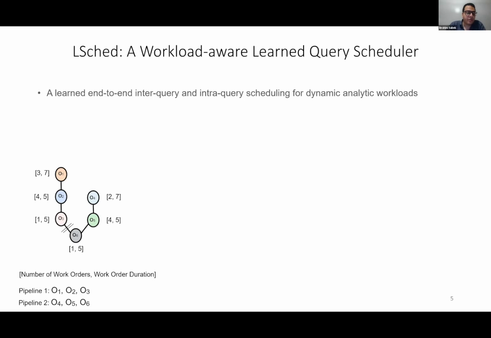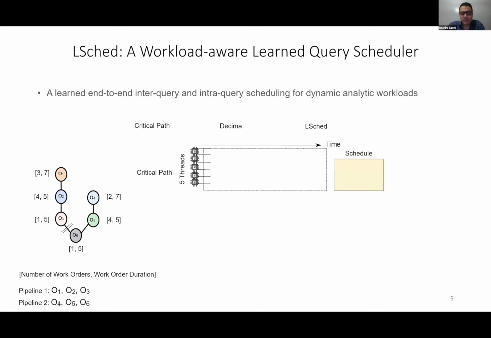Here we have a query with 6 operators. Each operator is annotated with the number of work orders and the duration of each work order. To show the advantages of LSched, we assume that we have support for pipelining in this query. And here we have 2 pipelines. We're going to show the scheduling decisions of 3 main policies: critical path, a heuristic approach that's well known for DBMS systems; Decima, which is a learned approach that doesn't consider pipelining; and LSched, which is our proposed approach.